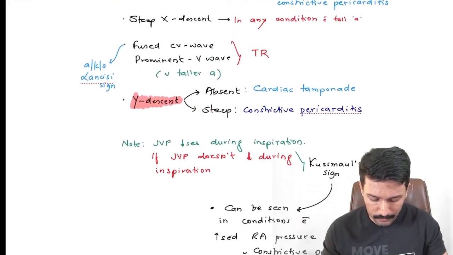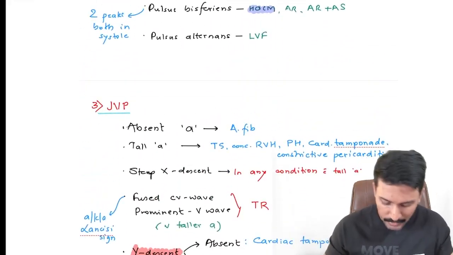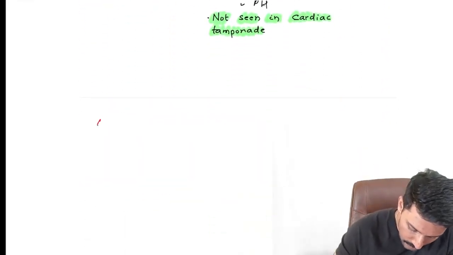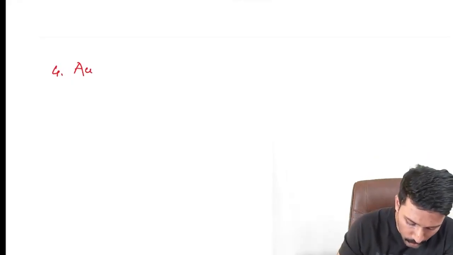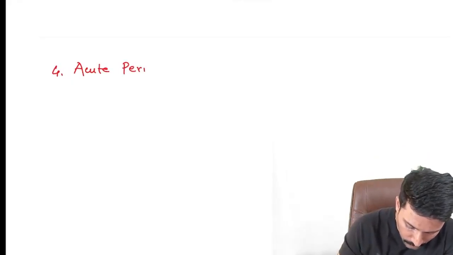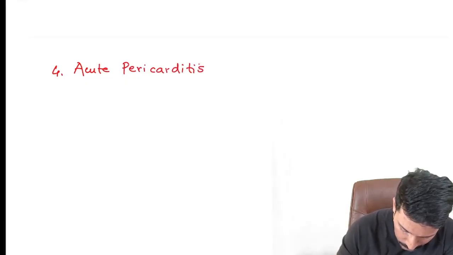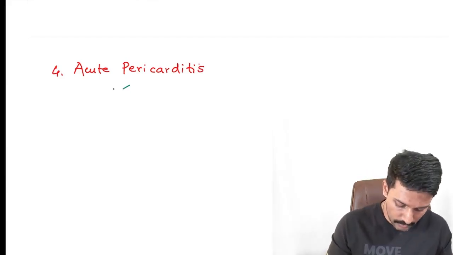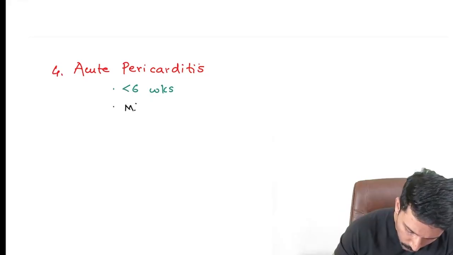So this is about our JVP. Now after JVP, we will get into the pericardial diseases. Let us talk about the pericardial diseases. And when it comes to pericardial diseases, the first pericardial disease we're going to talk about is acute pericarditis. Anything that has a duration of less than 6 weeks, we will call it as acute pericarditis. The most common cause for acute pericarditis, as you know, is idiopathic.